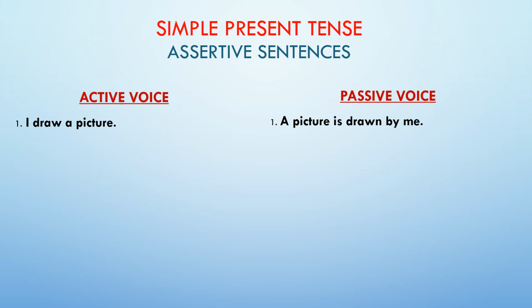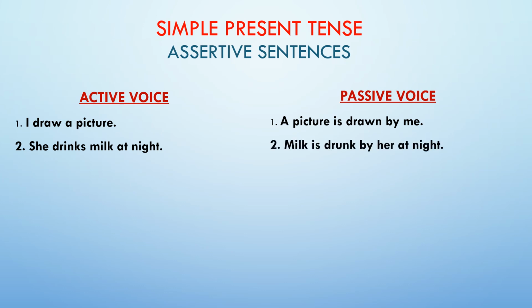Same way, the second sentence: She drinks milk at night. Again, asking a question with what, you will get the object, and our answer as object is milk. Milk is again singular, so our to be verb is is again. Milk is. Past participle of drink, drunk. Then you use preposition by. Again we have a pronoun she, which will change to her in passive voice. Milk is drunk by her at night.